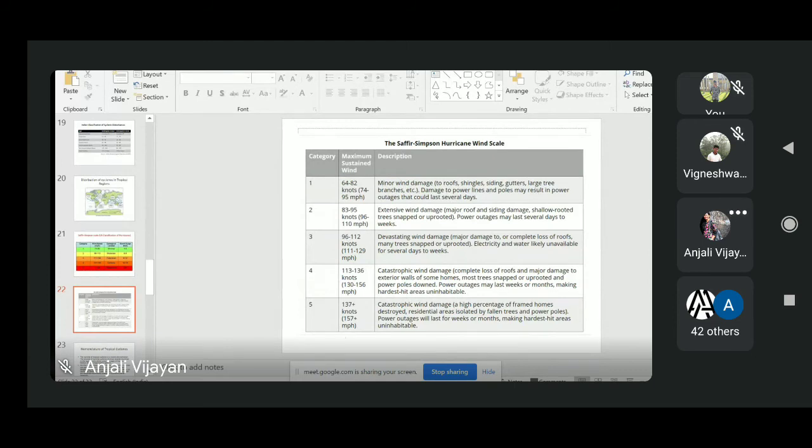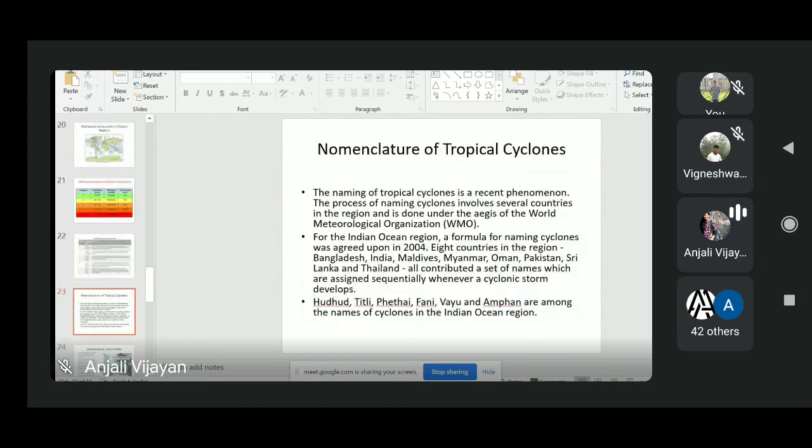Now we will see the nomenclature of tropical cyclones. Nomenclature is simply the naming of the cyclone. This naming is done for easy identification and to avoid confusion when there are multiple cyclones in the same year. The naming of cyclones has started recently. This naming process involves several countries in the region, and it is done under the agency called WMO, the World Meteorological Organization.